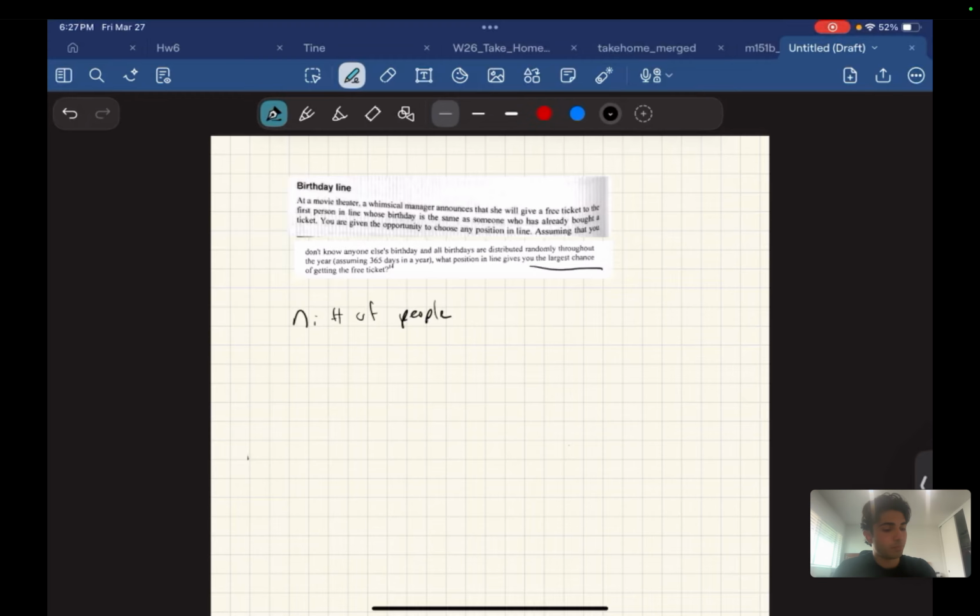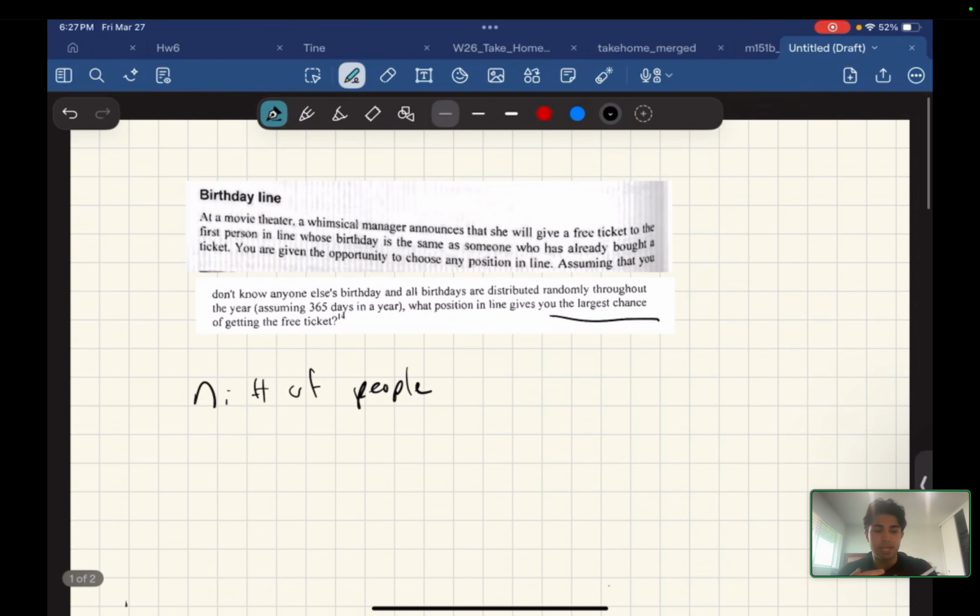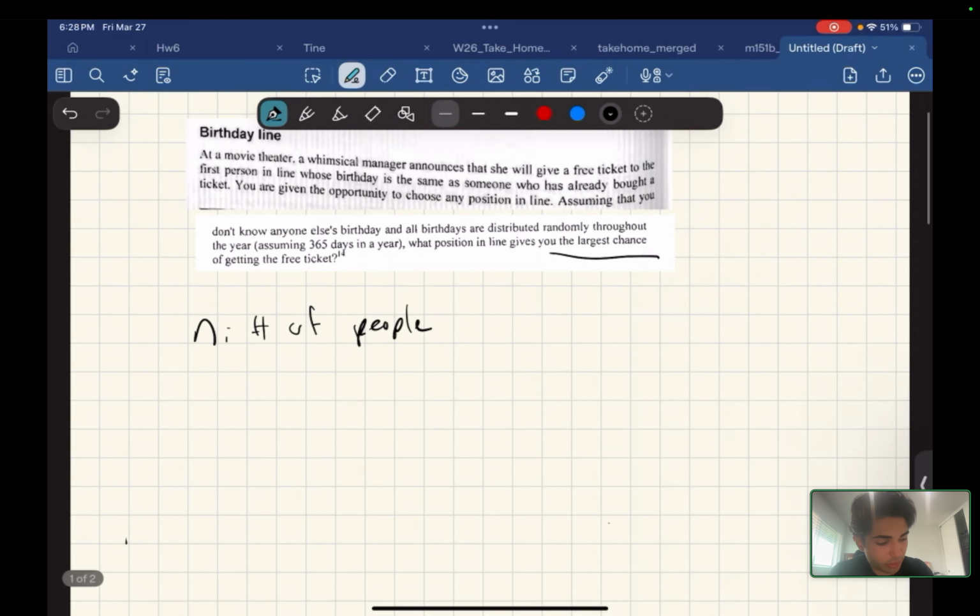So this question is saying, if there's n people including us, that means the first n minus 1 people must all have unique birthdays. And then we're going to come along after them, and we're going to have a birthday that matches somebody in that n minus 1 people. So let's just draw that out.